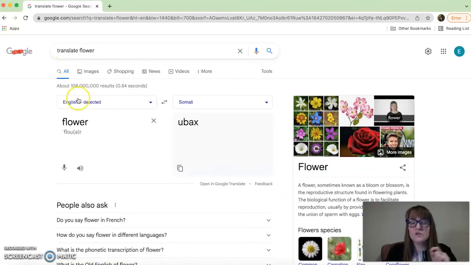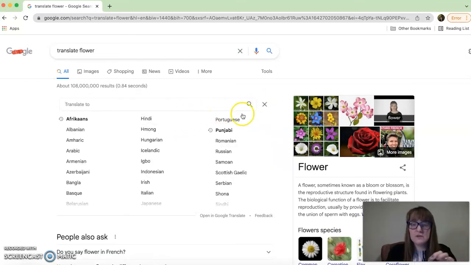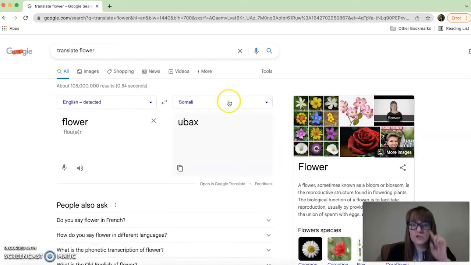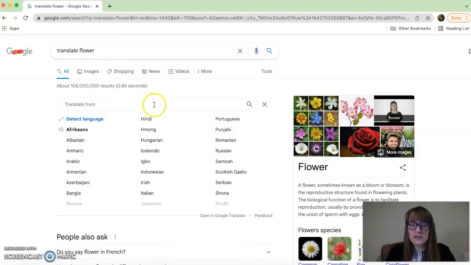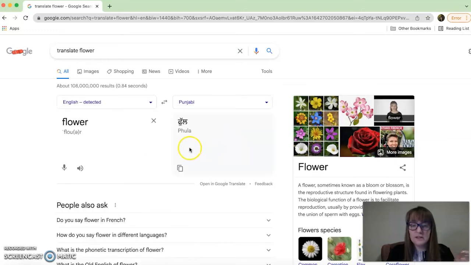So if I wanted to translate the word flower into Somali, you would have this word. And I'm not going to try to say it because I don't know how to say that properly. But if we picked another language, just to show, this is the language you're starting in, and you can change that. This is the language you want it to go into. So if we picked, say, Punjabi, it would give you the Punjabi here.